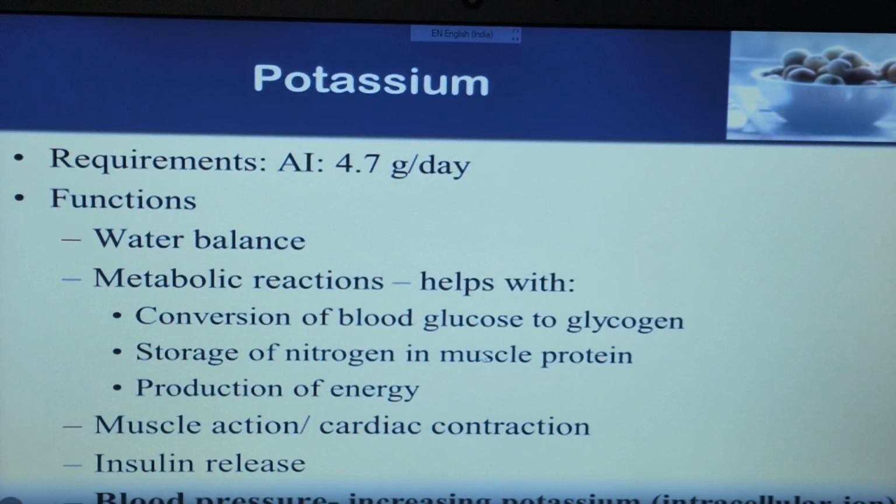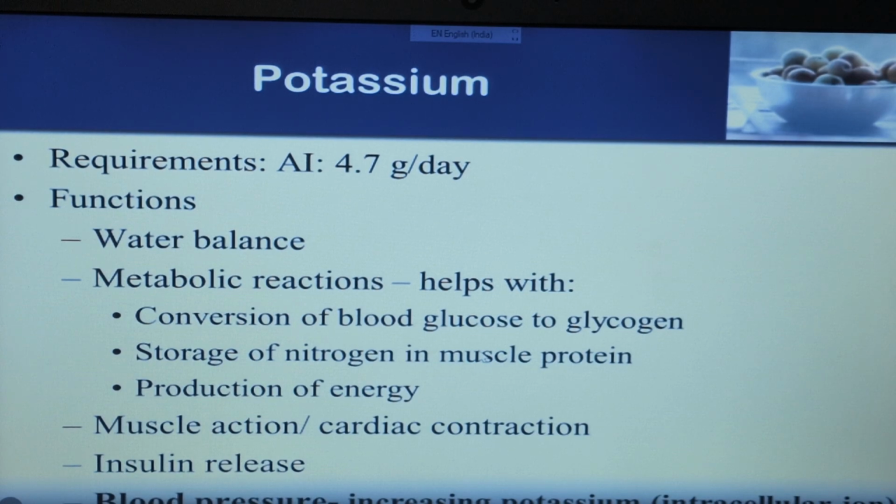Because ATP, you know ATP? ATP, GTP, these are all triphosphates. So potassium helps in production of energy, muscle action, cardiac contraction, insulin release, and blood pressure.